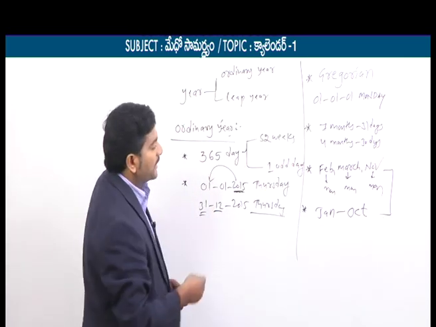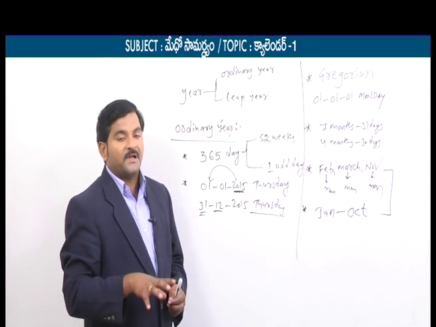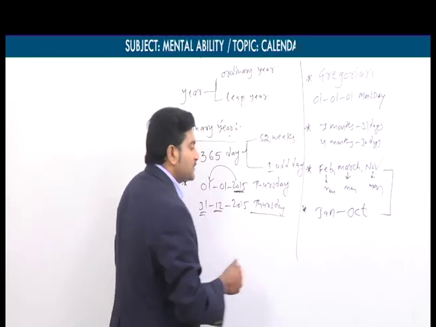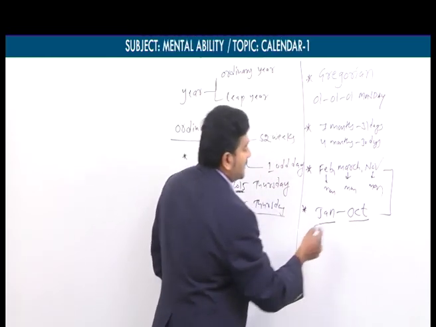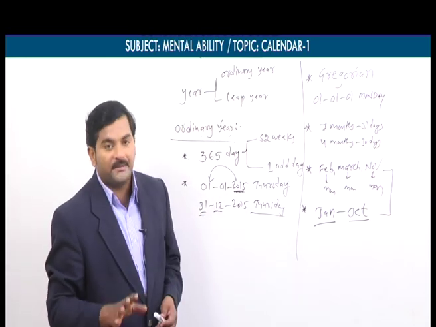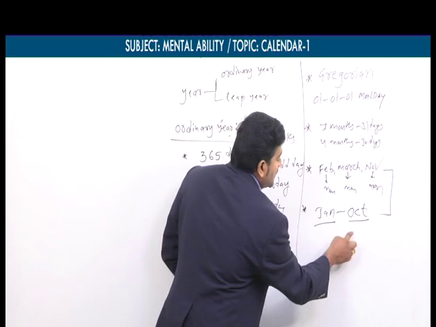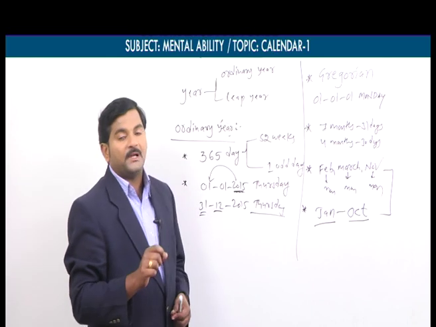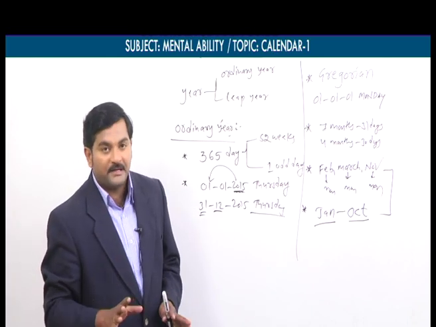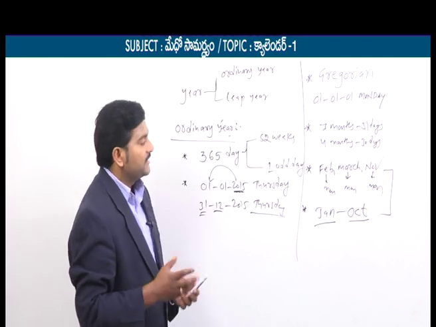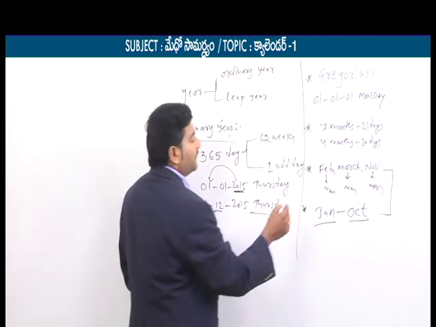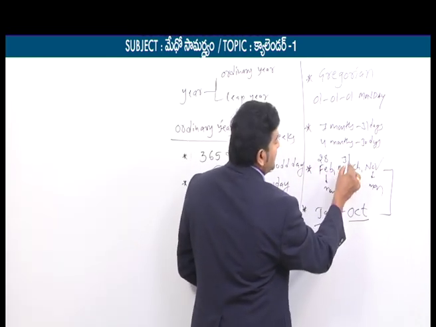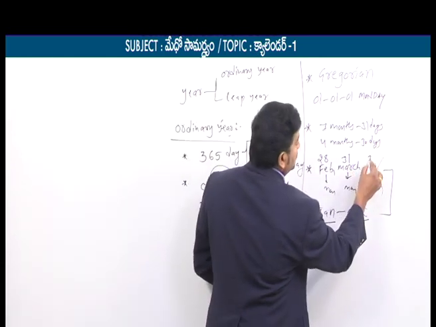What I told in the above point, usually in an ordinary year, February, March and November are starting with the same day. Here also, if you observe, January and October are both starting with the same day. But these 2 are said to be same calendar months, whereas those 3 months are said to be starting with only the same day. Why is there a difference? It is clear by taking one example. February has 28 days, March has 31 days, November has only 30 days.